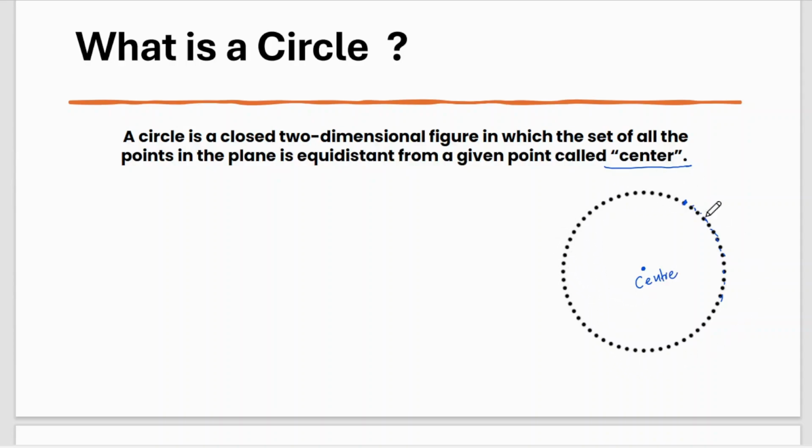Circle is the set of all the points in the plane which are equidistant from the given point, called the center. The fixed distance is called the radius. If you rotate this, you will get a circle, which is nothing but the set of all the points equidistant from the given point. I hope the definition of circle is clear now.